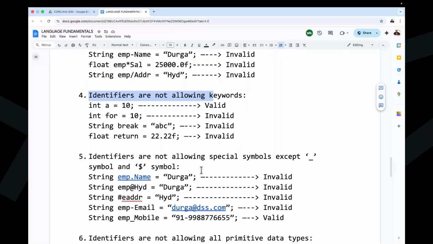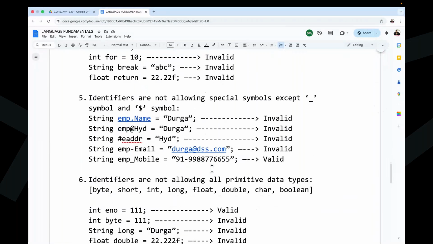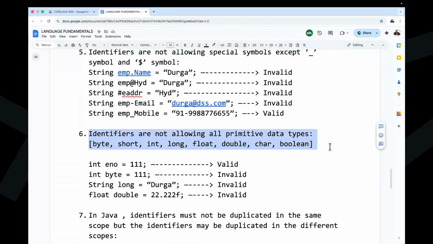Next one is identifiers are not allowing all primitive data types. What are the various primitive data types? Byte, short, int, long, float, double, char, boolean. All these are primitive data types.